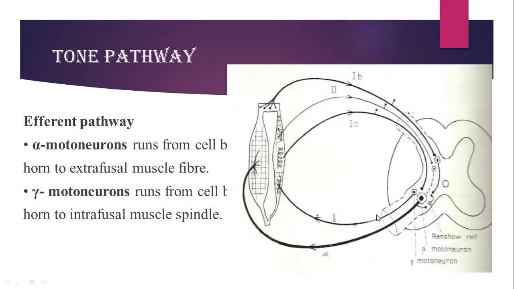Motor fibers are of two types, alpha motor neuron and gamma motor neuron. Alpha motor neuron will be having all the inputs, and this input is going to give the information to the extrafusal fibers. So they are responsible for the stretch reflex, because this is how the change in the length which is given by this afferent pathway will be given to the extrafusal fiber.